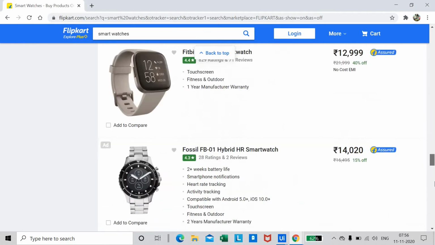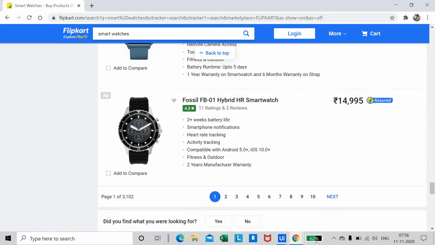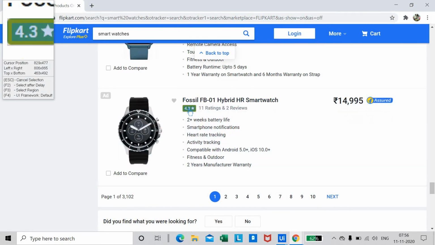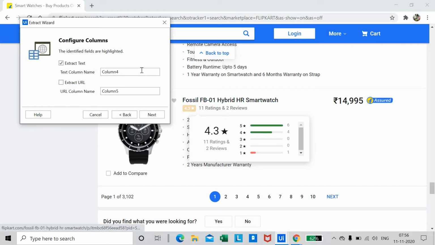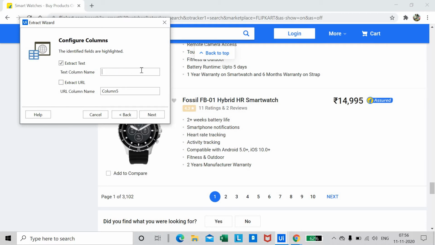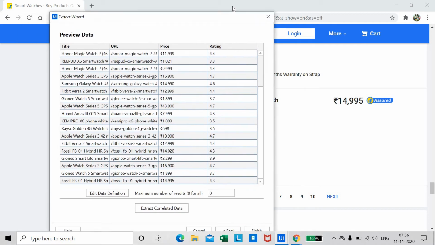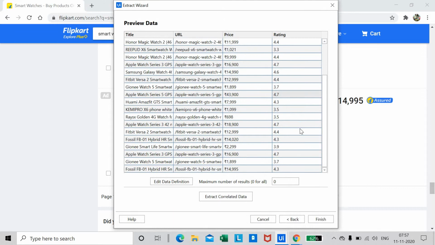So for the next one, we need to drag it down and open this page, say next, and choose this one. Okay, let us give the name for this, rating. Let us say next, and we'll try to complete this one. So I'm done with it. You can add more correlated data, whichever you would like to choose, and for me this is enough, so I'm trying to finish it up. So let us say finish.